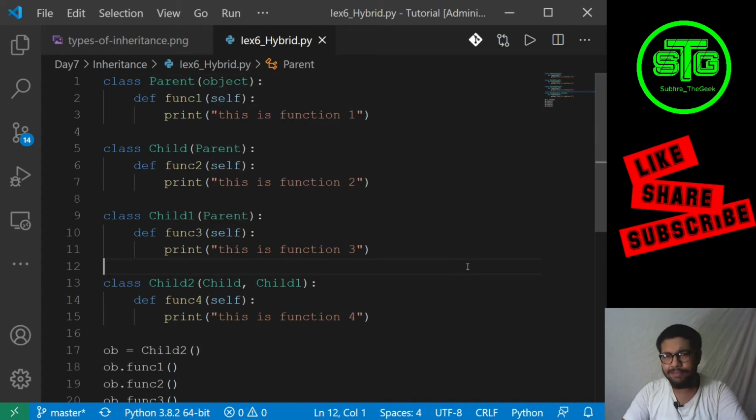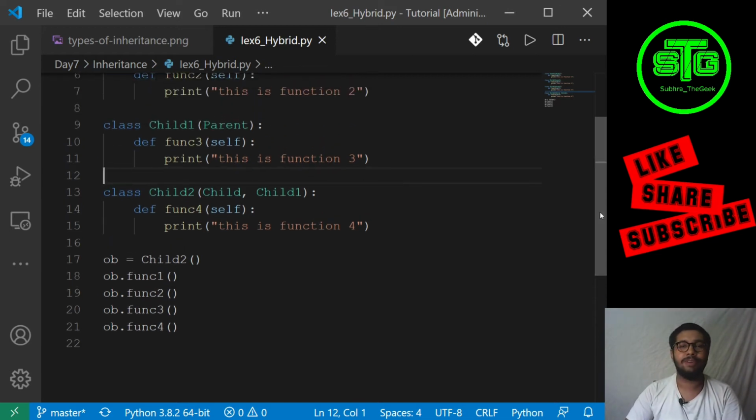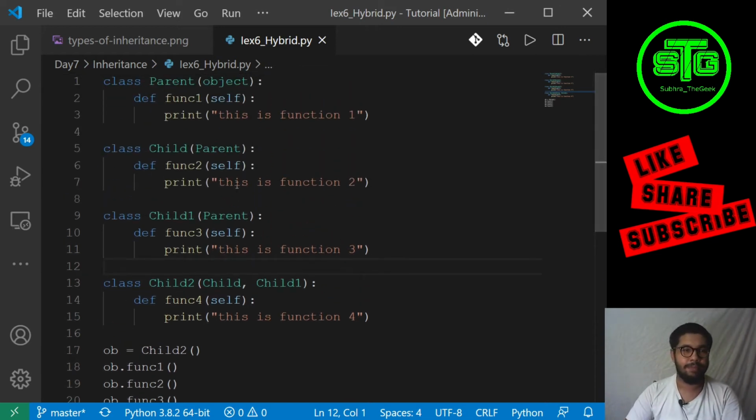So if we don't give the object, that won't create any problem, but I generally go with the basic Pythonic way. So giving an object over there is a very good way to do it.